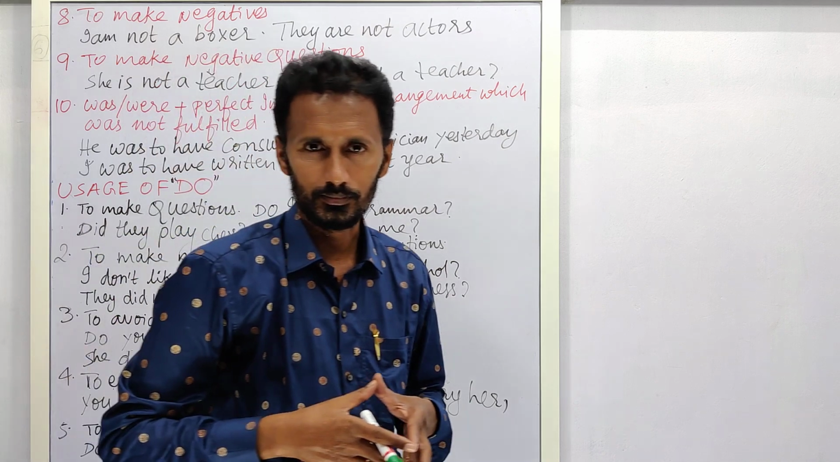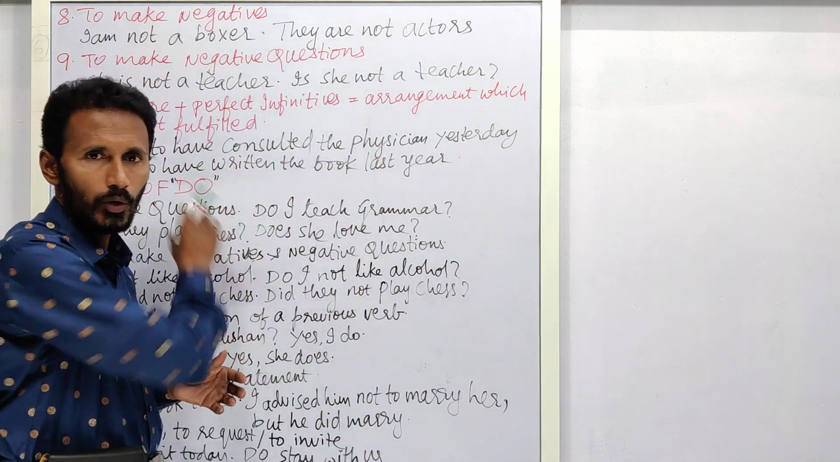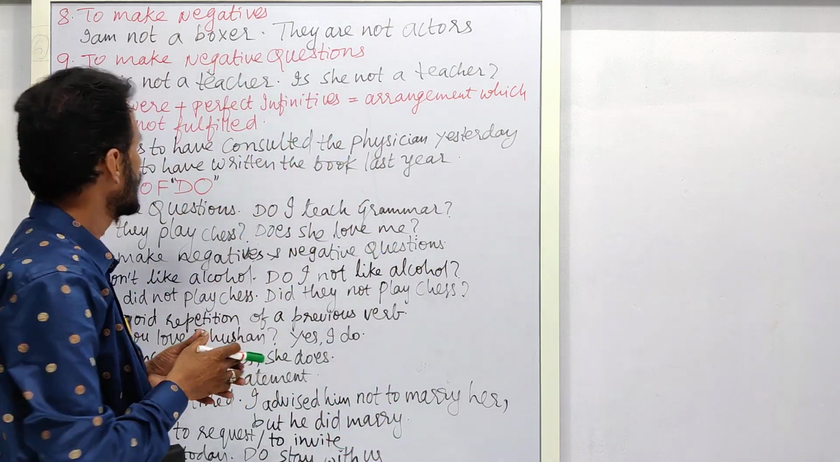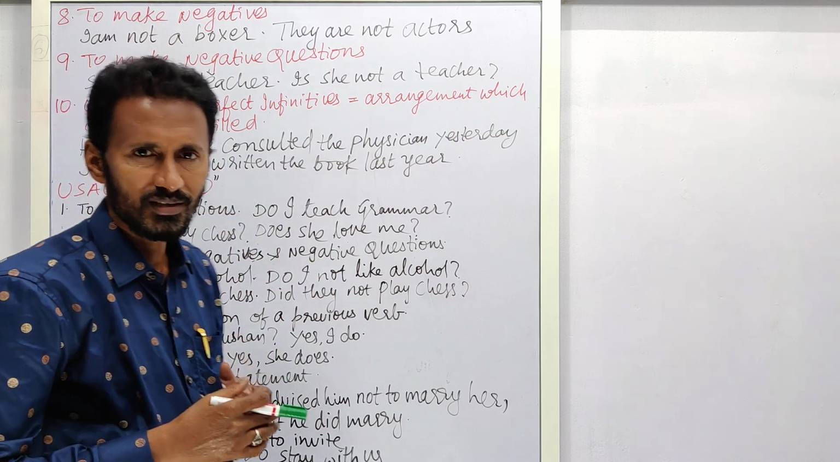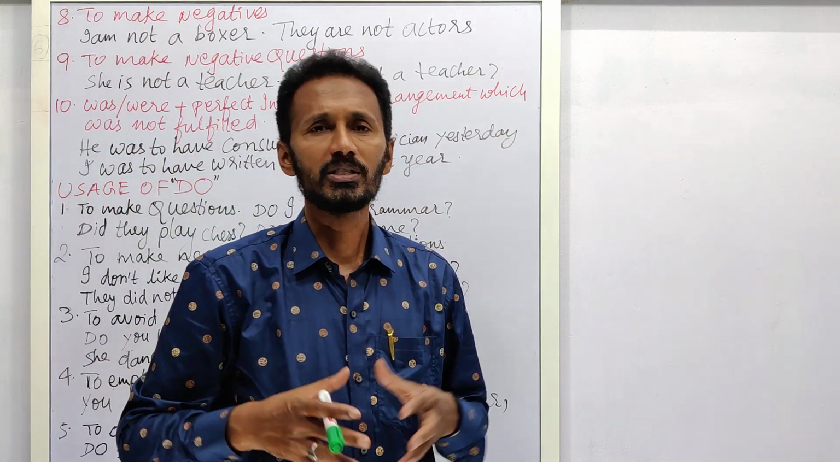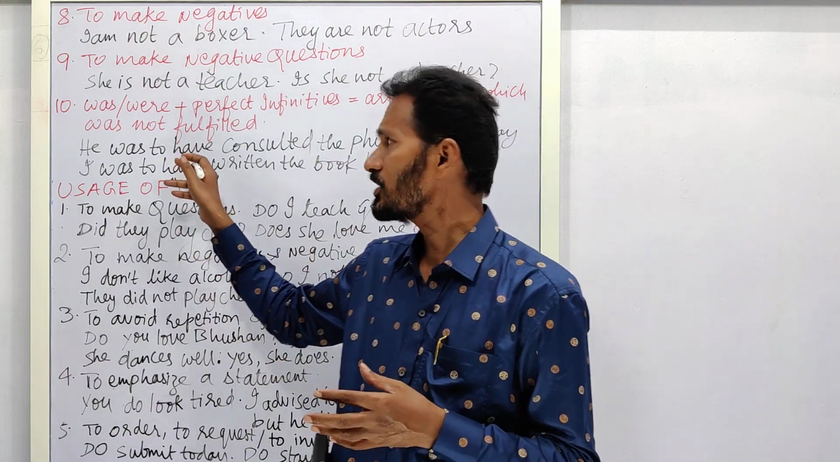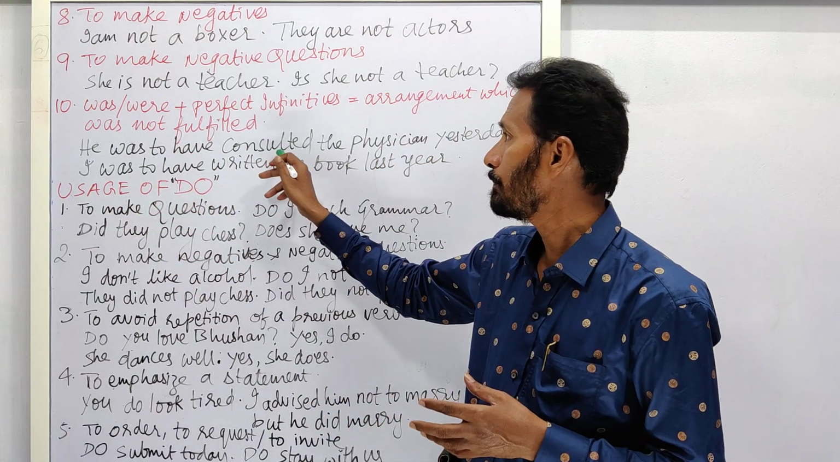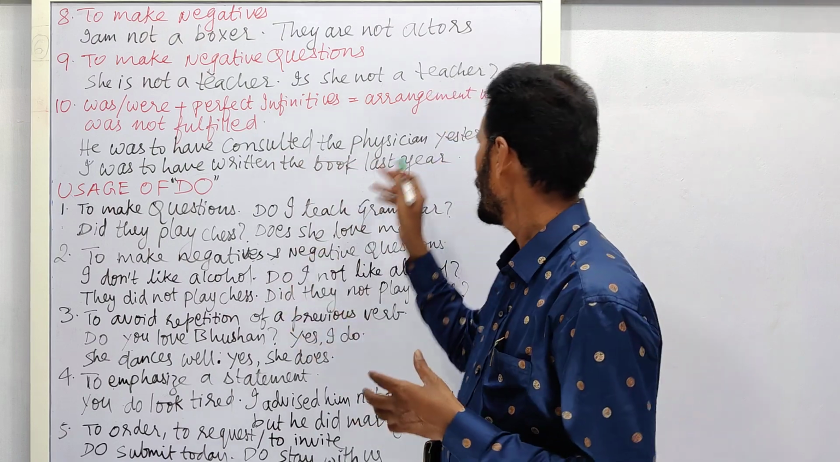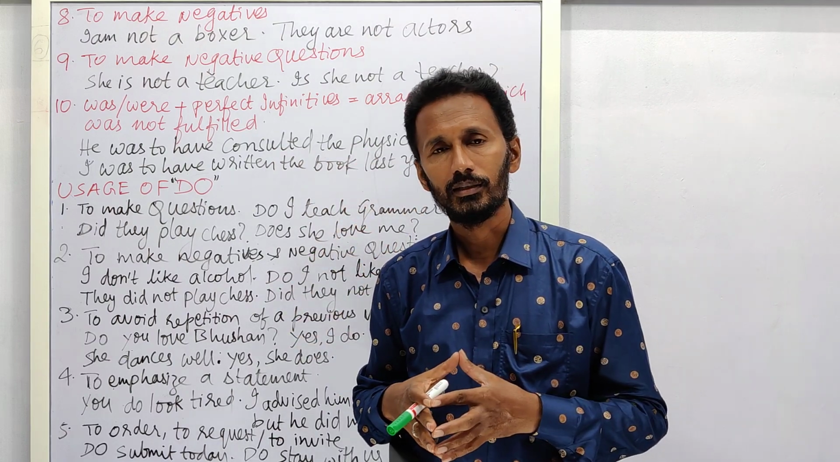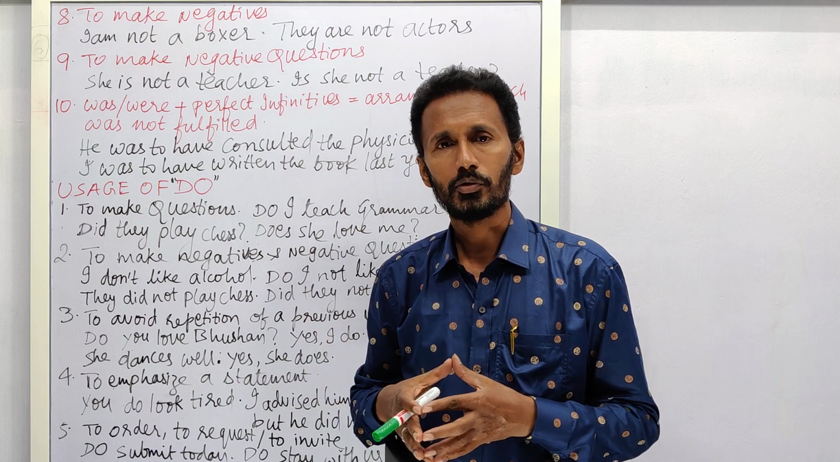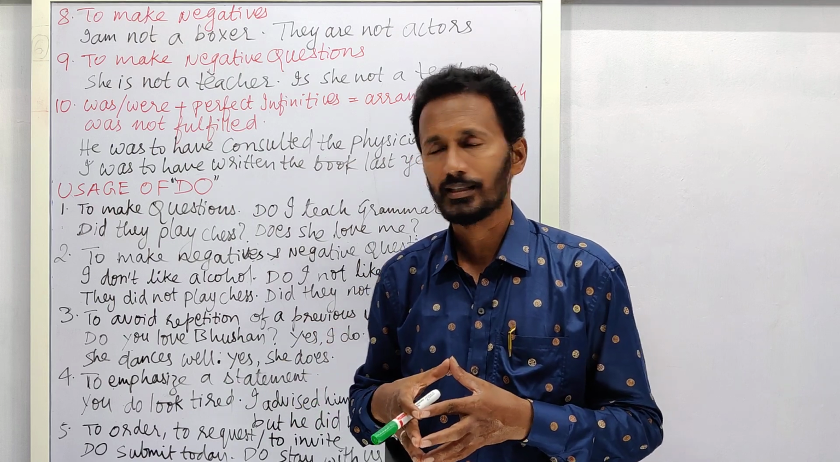Perfect infinitive. To have done. To have eaten. To have completed. He was to have completed the work yesterday itself. But due to some reason or the other, he could not complete it. He was to submit, he was to have submitted the file, but he could not submit the file. Probably due to some ill health or some other reasons.